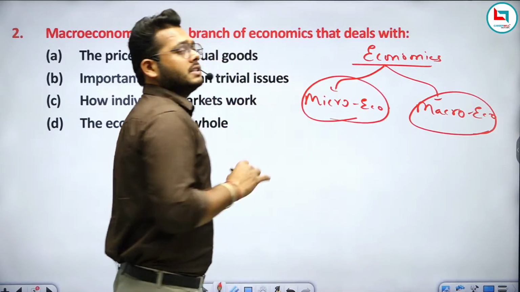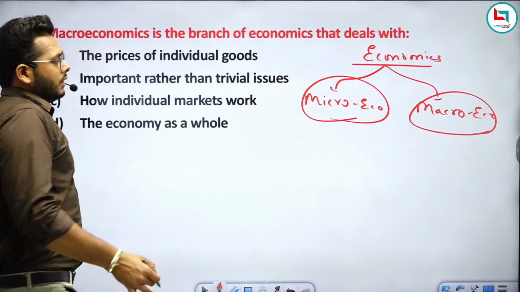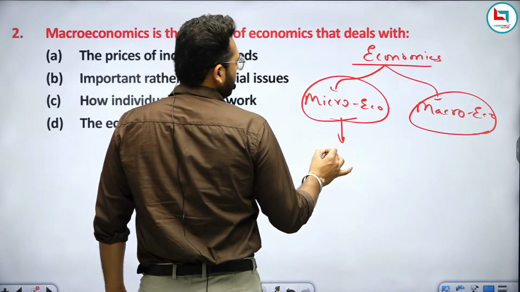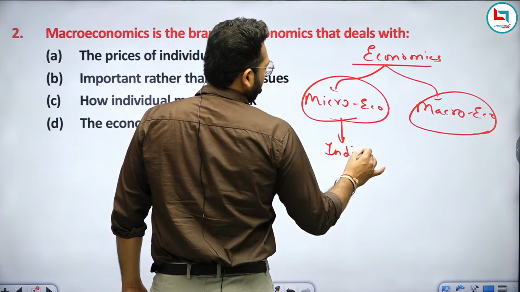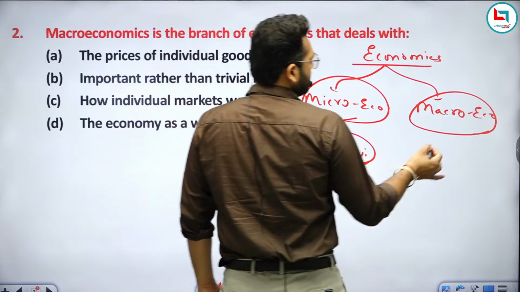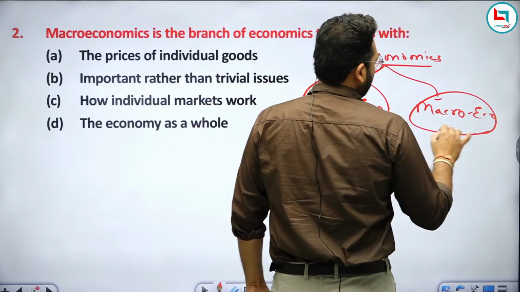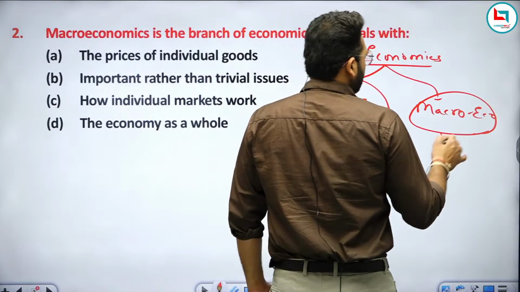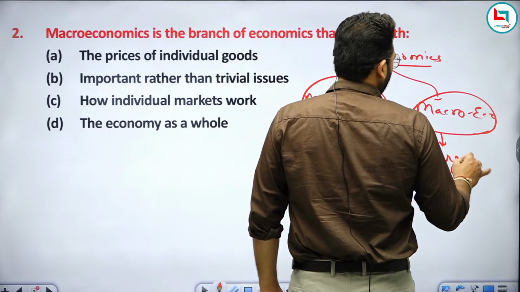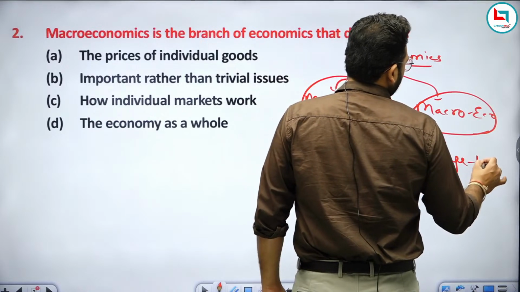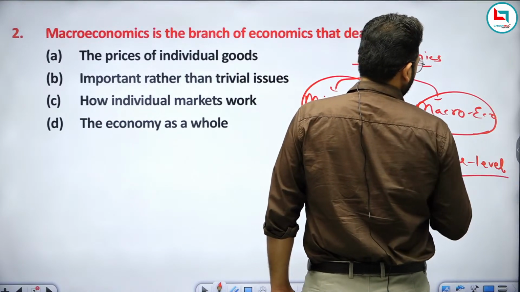In microeconomics we study economics at the individual level. And in macroeconomics, we study economics at a large level, or at the economy level.